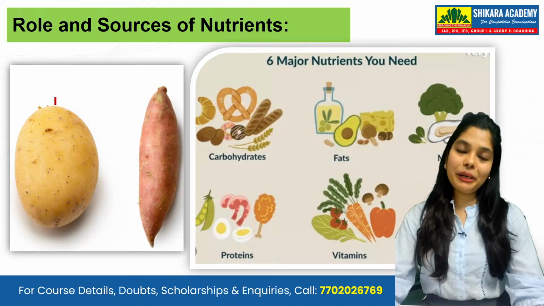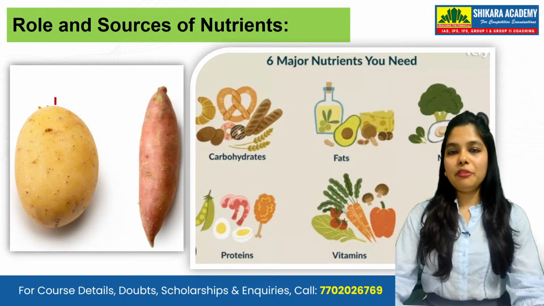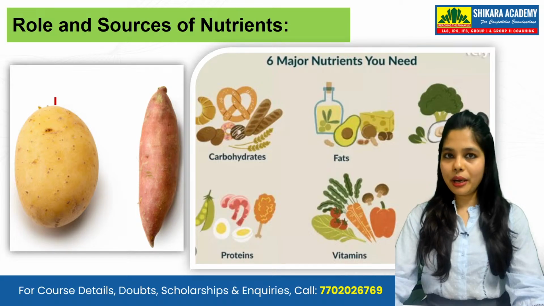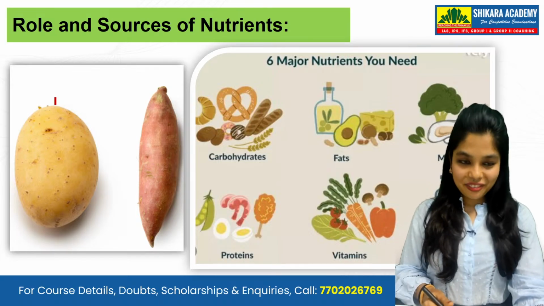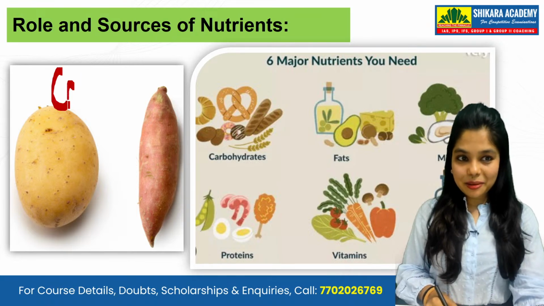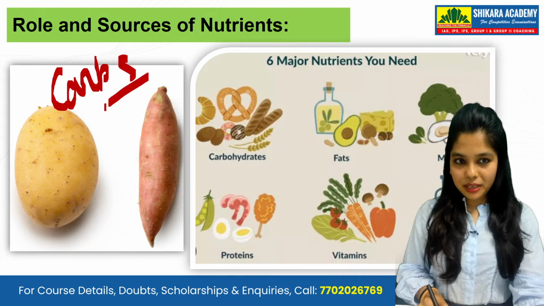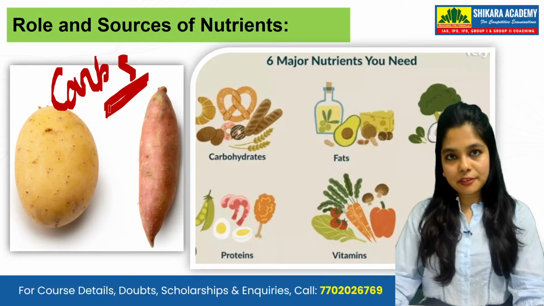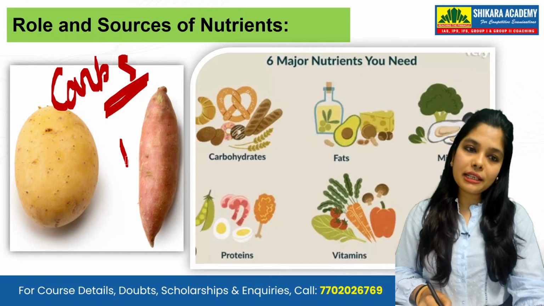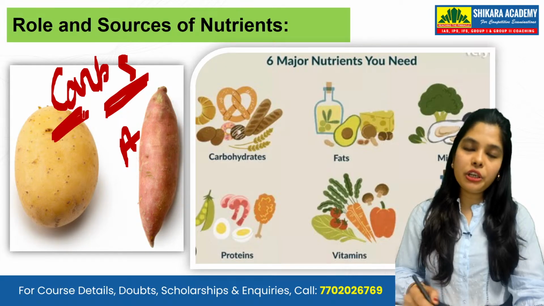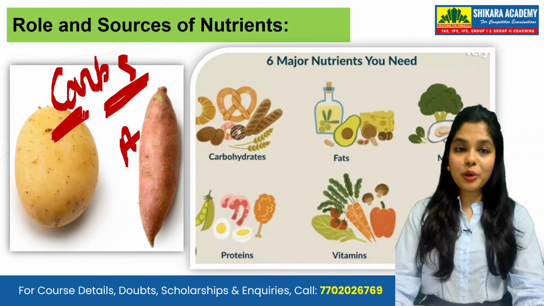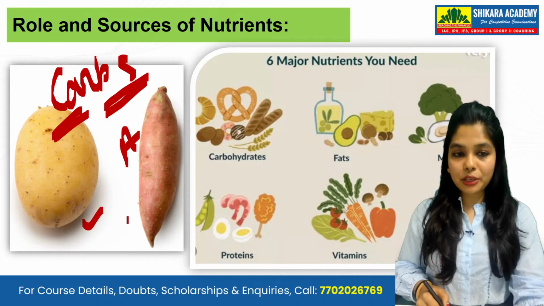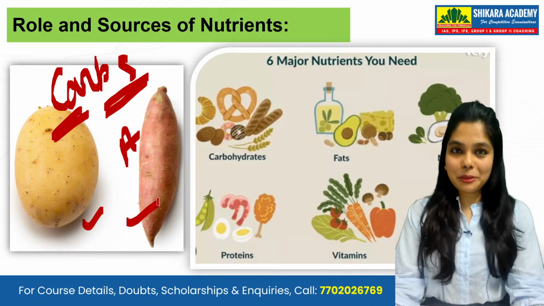So now we can see, what are these two? Tell me. Potato and sweet potato. In which category do they fall? Carbohydrates, proteins, fats? They are definitely carbs. They have a small amount of vitamins as well. Vitamin A you will get in this, but the majority of it is carbs. Carbohydrates you are going to get from your root vegetables, especially potato and sweet potato.